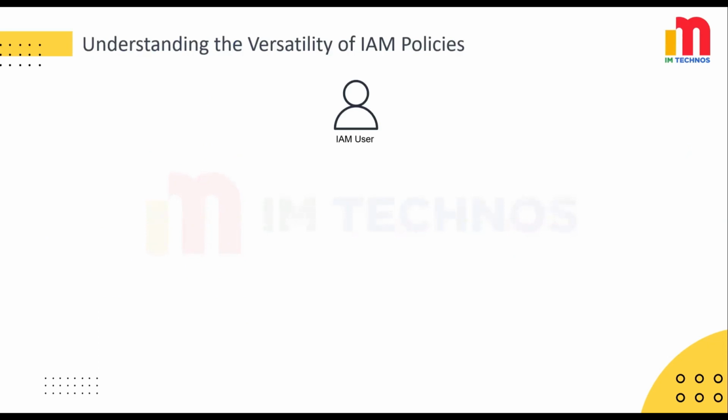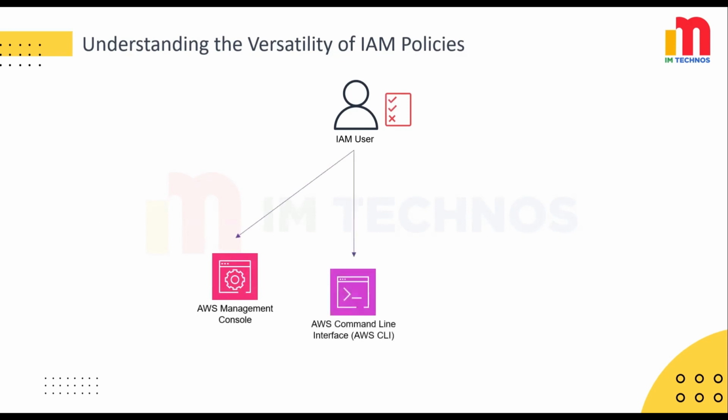IAM policies define permissions for actions, no matter how you choose to perform them. Let me break it down for you with an example. If a policy allows something like the get user action, that means a user with that policy can get user information through different methods, whether it's through the AWS Management Console, the AWS CLI, or the API.